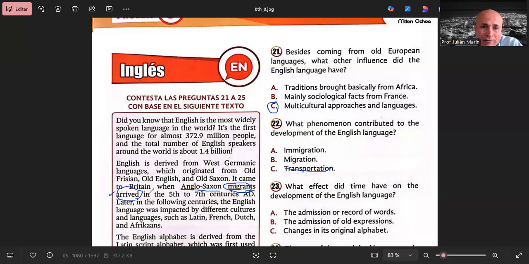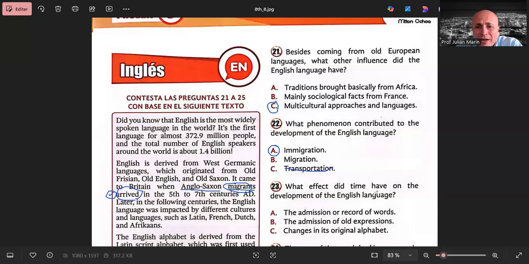So where did it arrive? To England, essentially, to the territory of England. So you could say both migration, because they migrated from their lands, and immigration, because they entered. If I have to choose, I will choose A, because the impact was made to the culture they arrived to, and also because of the word arrived. That sets us in a specific place. As I told you, this is a tricky question.